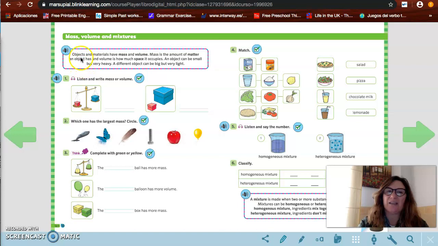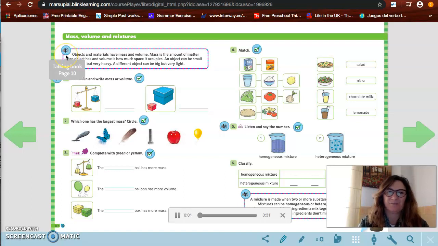Objects and materials have mass and volume. Let's read it and listen to it. Page 10. Mass, volume and mixtures.